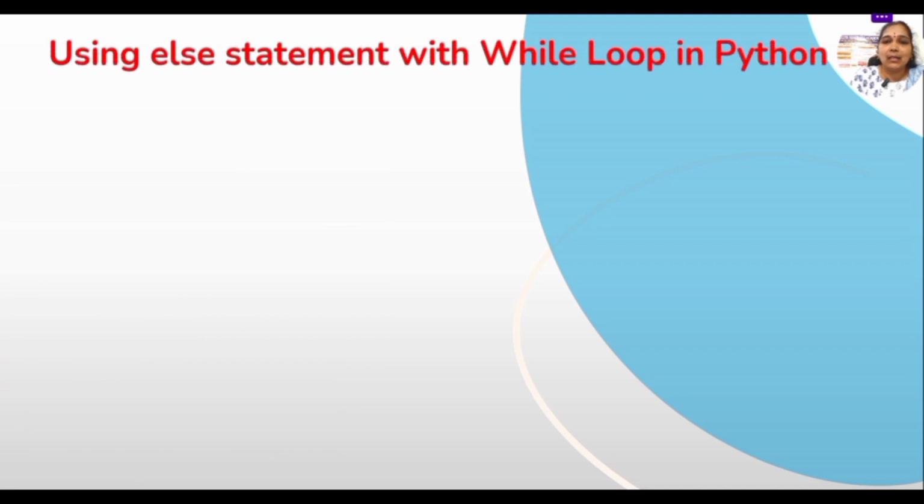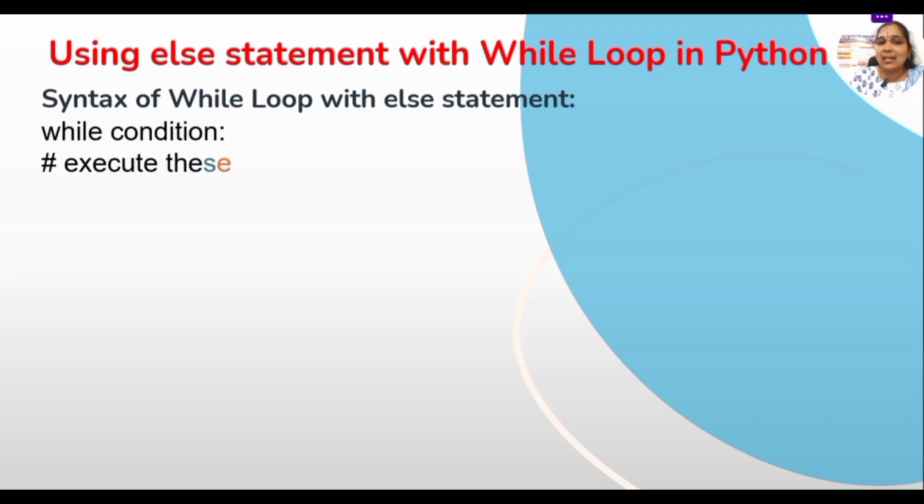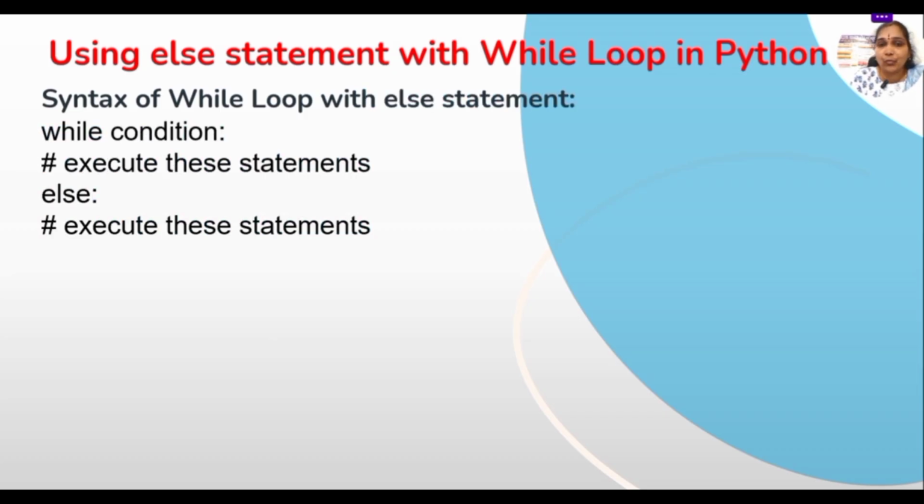Okay, now let us see using the else statement with the while loop in Python. Suppose the condition is not true, then what should we do? We can do something by using the else statement. That is, while some condition, the statement will execute, and else some statements will execute. If we start the looping structure like this, at first we check the condition or some expression.